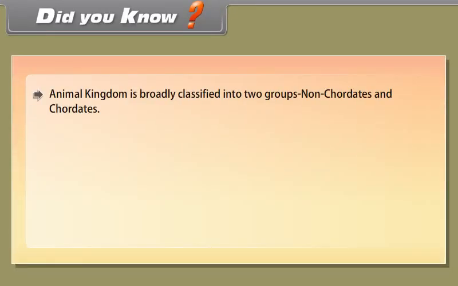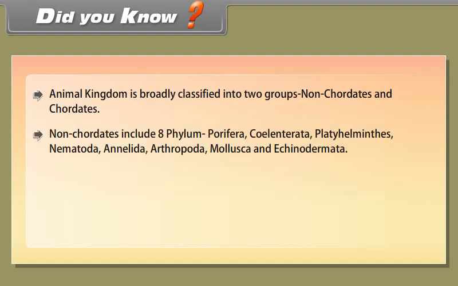Chordates are again classified into two subgroups, Protochordata and Vertebrata. Vertebrata is again divided into 5 classes: Pisces, Amphibia, Reptilia, Aves, and Mammalia.